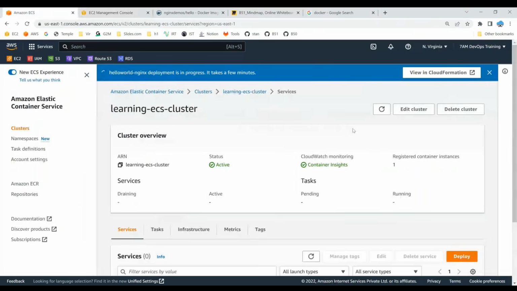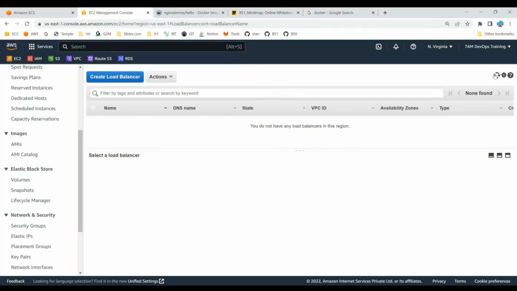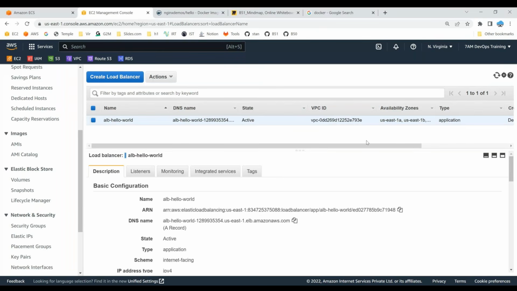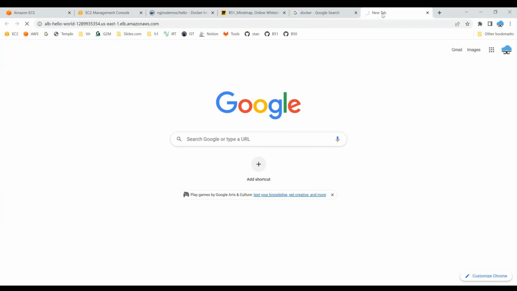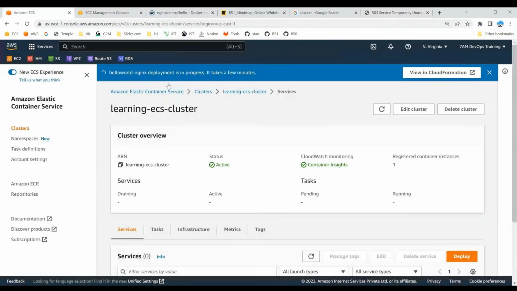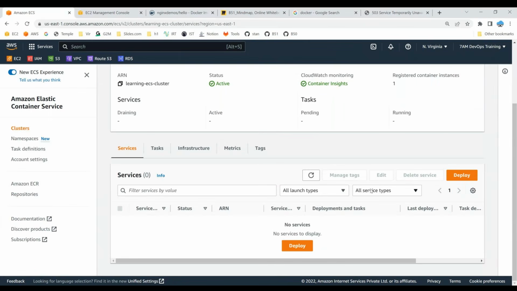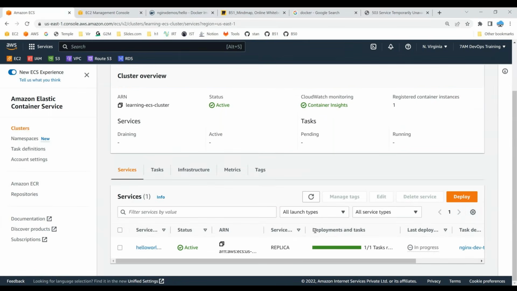And if you see this in the EC2 panel, if you go to the load balancer and do a refresh, you can even see one load balancer provisioned by it. Okay, now the status of it is active. Now, if you try to access it from the external network, you should get a response. Let's wait for it. I think this task, okay, service is temporarily unavailable because it is still deploying. So let it deploy. Let's wait for 1 more minute. It should show the status as active, then only it will work. Now just now it came up.